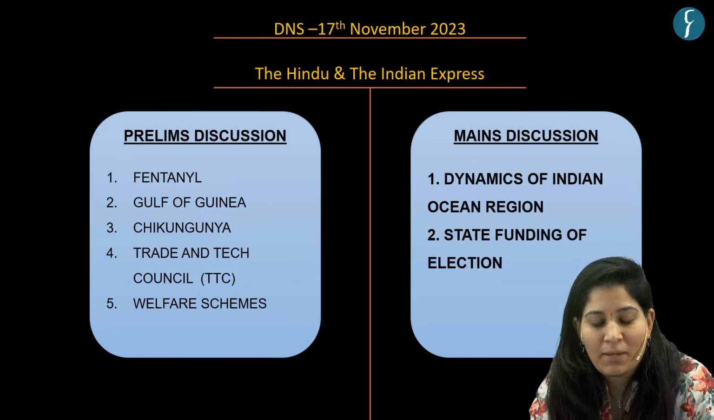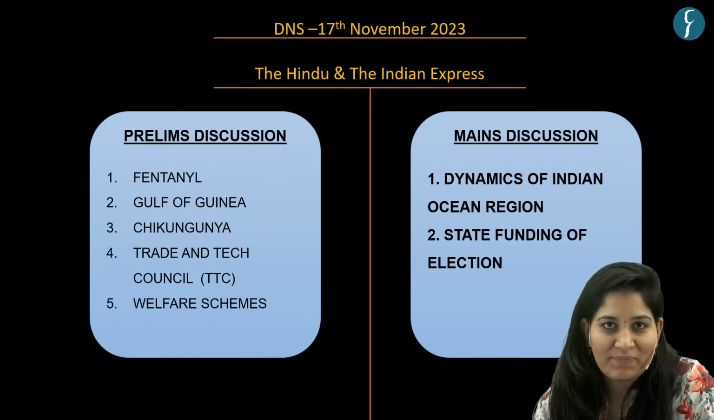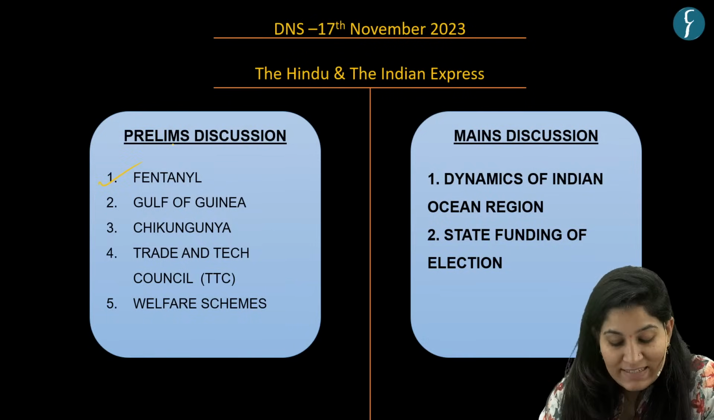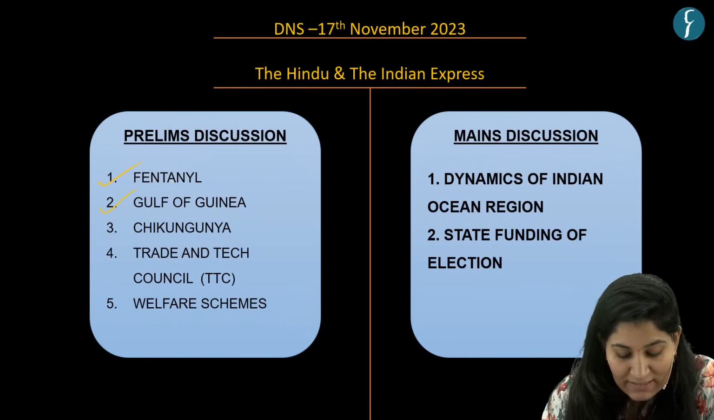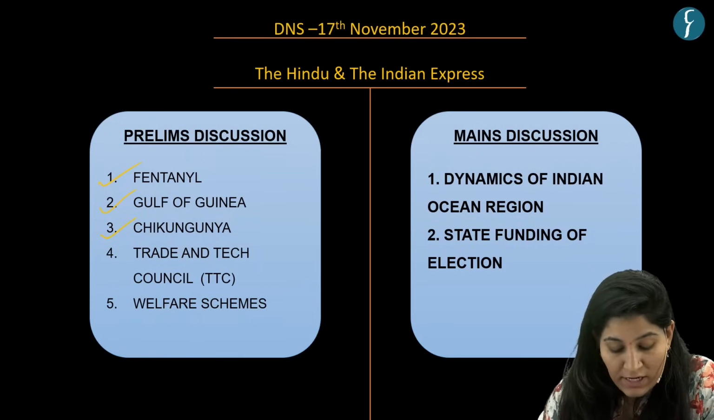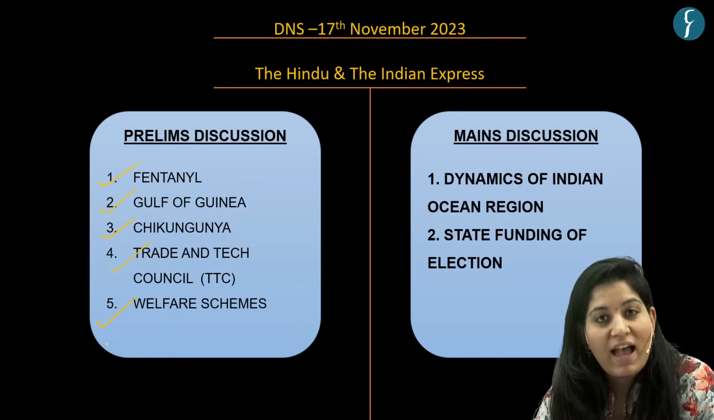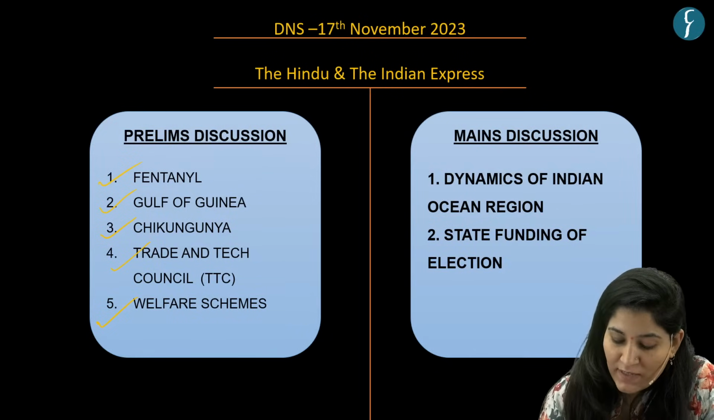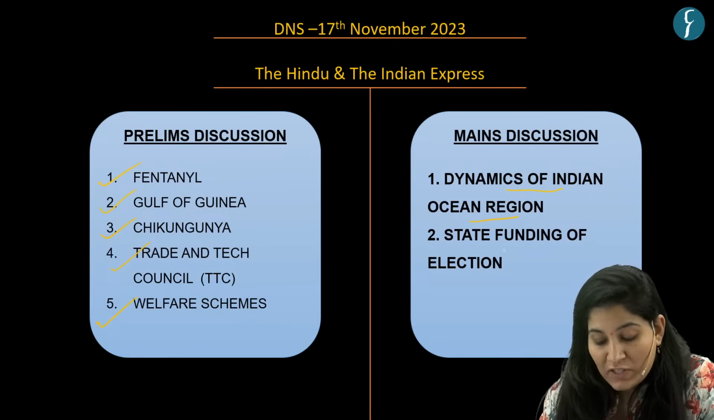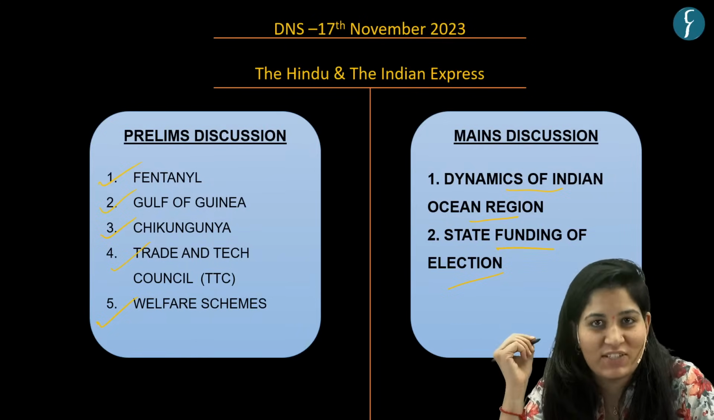So, today we have taken up 5 important pre-specific topics and 2 important main-specific topics. So, let's first see the pre-specific topics. The first one is fentanyl. Second question is based on Gulf of Guinea. Then next on Chikungunya. Next question is based on Trade and Tech Council. And the last is based on welfare schemes. And the main-specific topics are, first, dynamics of Indian Ocean region, and second, with respect to state funding of elections. So now without wasting much time, let's start with our discussion.